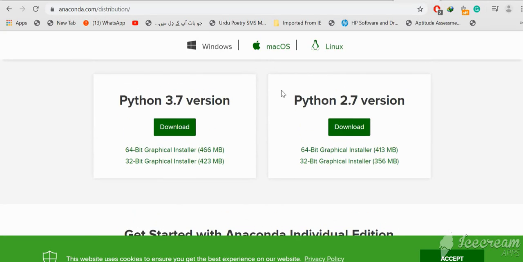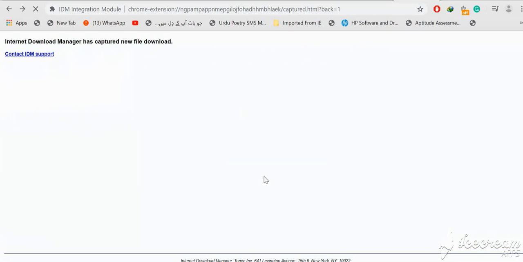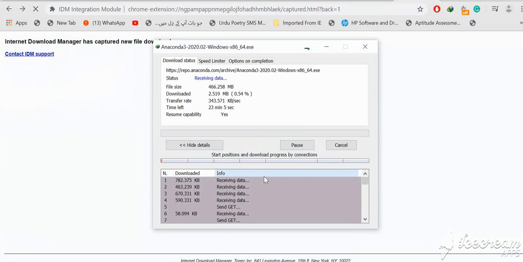Then here we can see there are two types of versions available. One is for Python 2.7 and one is for Python 3.7. So I will use Python 3.7. I will click on it, and here you can also see there are two types. One is a 32-bit installer and one is 64-bit. My system is 64-bit, so I click on 64-bit, and it will start downloading. Then click on start download. It will take some time for downloading.